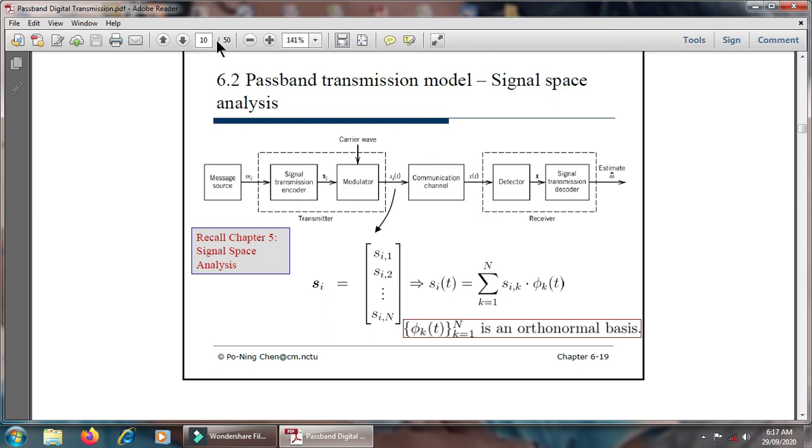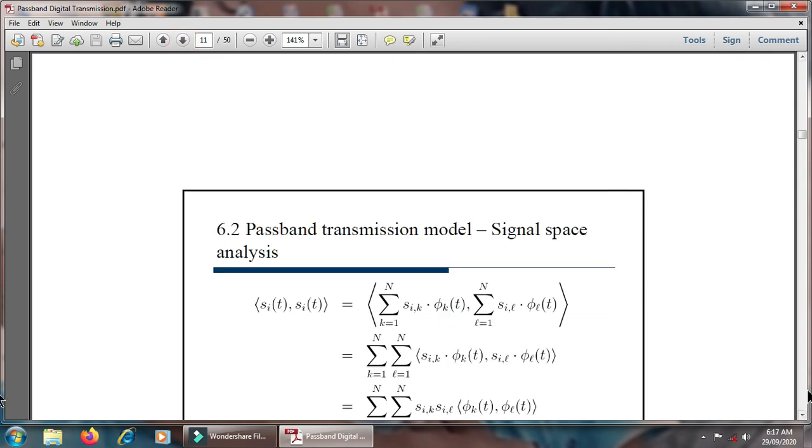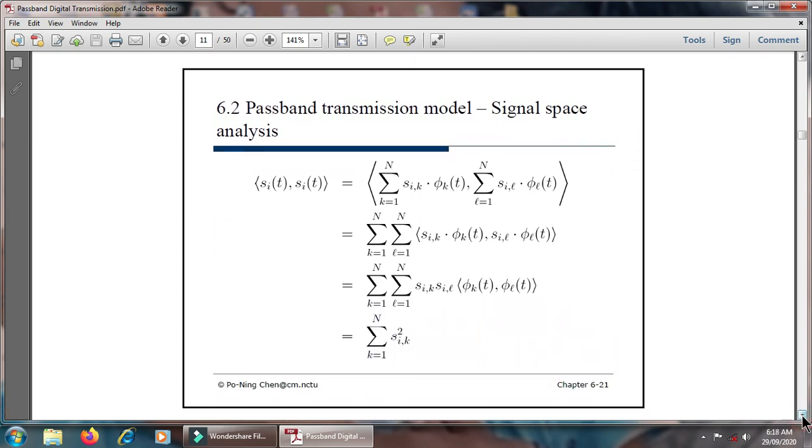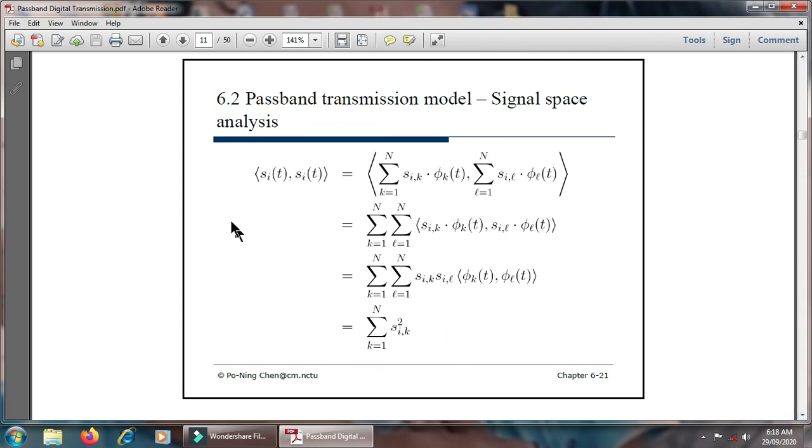Then we move to the next. What is the output of the communication channel? Here is the signal space analysis. In the case of the signal space analysis, S of i of t, this data is changed from k equal to 1 to n and l equal to 1 to n. Then its summation varies from k equal to 1 to n and l equal to 1 to n.